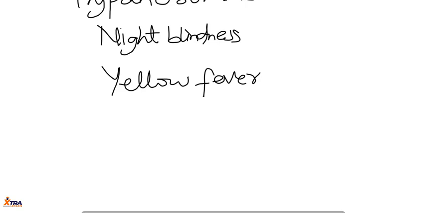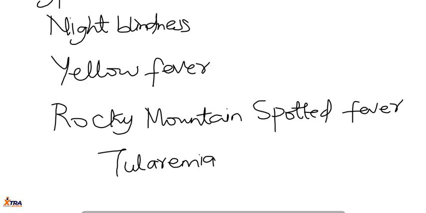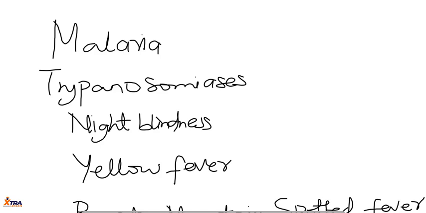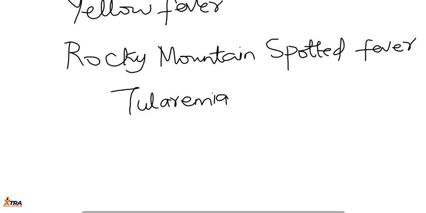Then you also have Rocky Mountain spotted fever, and it's the ticks that are responsible for this. The ixodid tick is the vector of this. Even tularemia too. All these are also vector-borne diseases. So you have malaria, which sits right there at the top, trypanosomiasis, yellow fever, Rocky Mountain spotted fever, and tularemia.